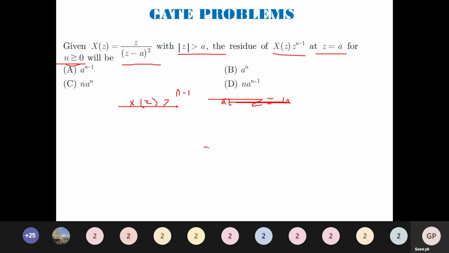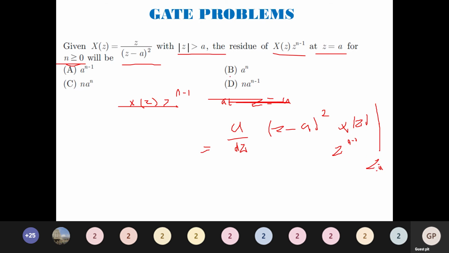So the formula goes like this. It is d by dz of (z minus a) the whole squared multiplied with X(z) z^(n-1) at z equals a. Now I am going to substitute this and check what answer I will be getting.